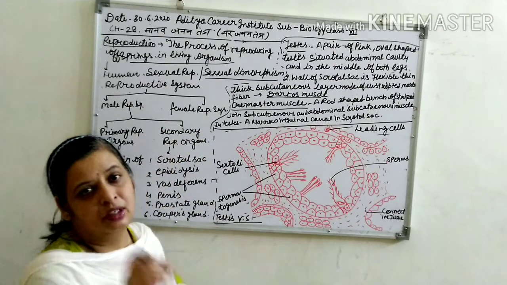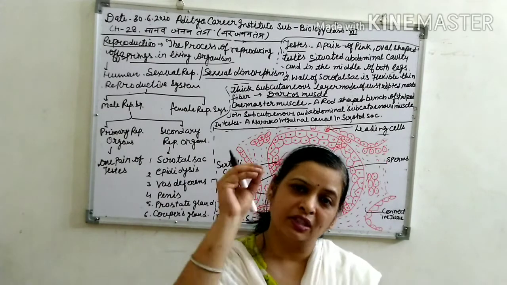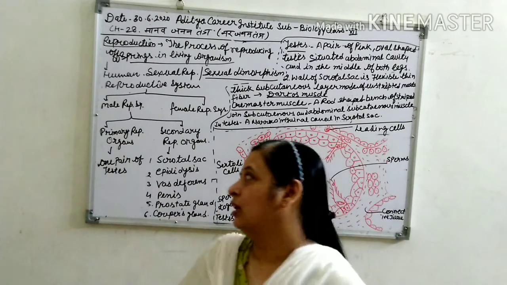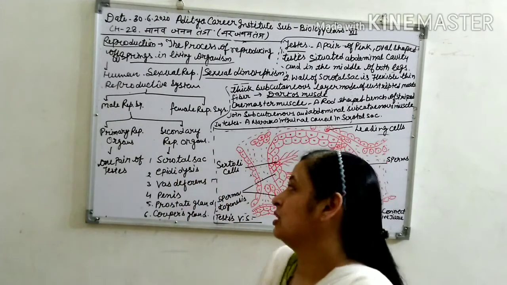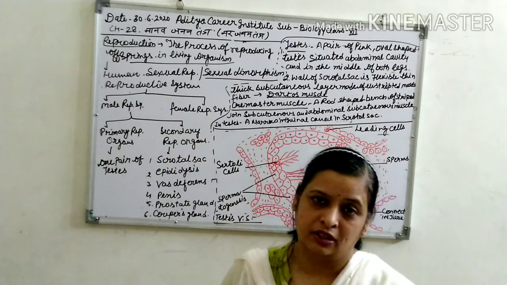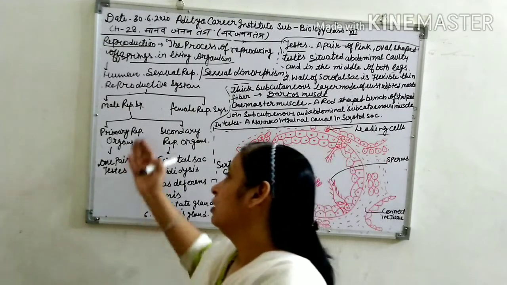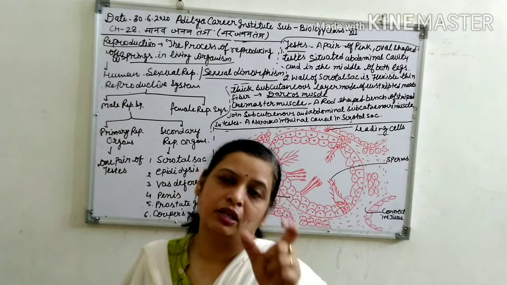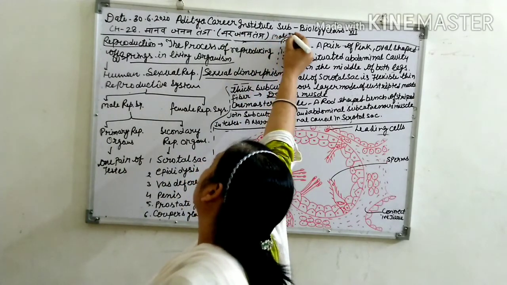reproductive system. The reproductive system present in the male, we call the male reproductive system, and the reproductive system present in the female, we call the female reproductive system. Now first we talk about the male reproductive system.